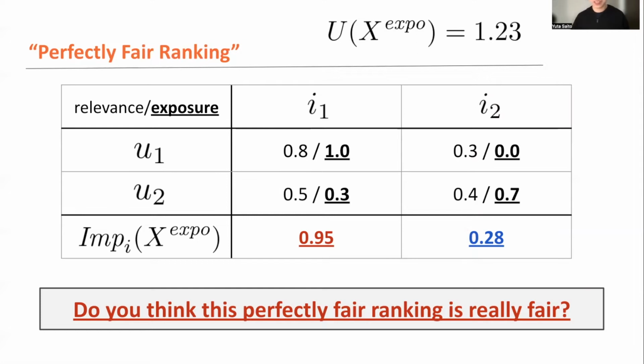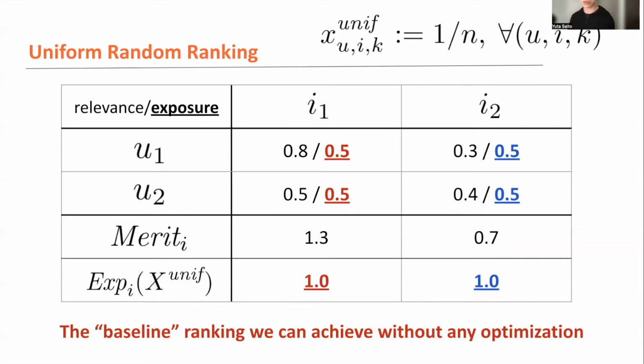It seems to be a challenging question, but actually we can clearly indicate the unfairness or some issues of this perfectly fair ranking in the existing framework. The idea to find out some unfairness is to compare this perfectly fair ranking with a baseline ranking, the uniform random ranking.